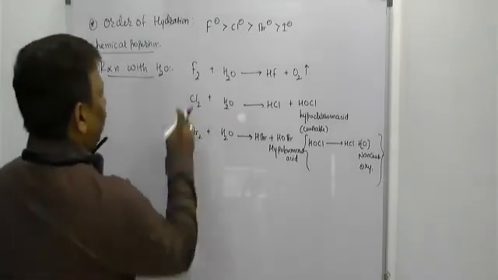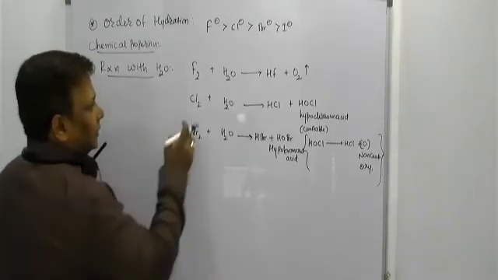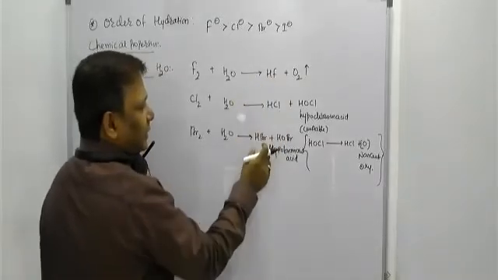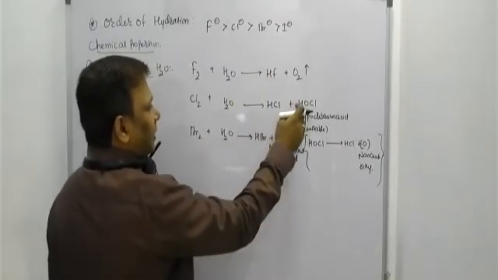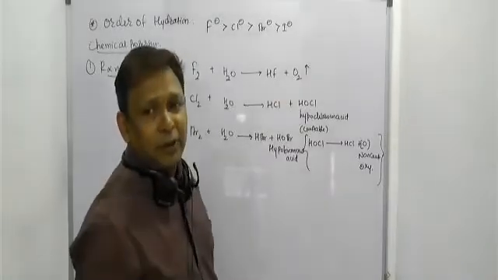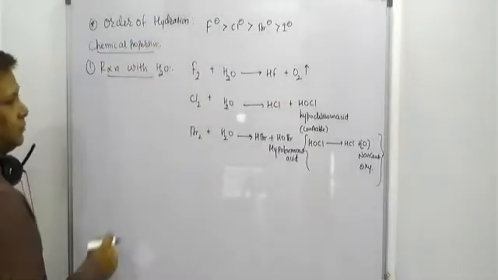Clear, beta? Fluorine, chlorine, bromine reacting with the water to form their halides. They both can form hypohalous acid, but fluorine will liberate what? Oxygen gas. It is the reaction with water.